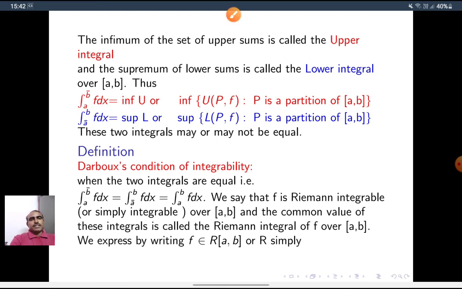So by definition, here is the Darboux condition of integrability. When the two integrals, the upper integral and the lower integral, are equal, then we can say that the function is Riemann integrable. Integral a to b bar f dx is equal to integral a bar to b f dx, which is equal to integral a to b f dx. We say that f is Riemann integrable, or simply integrable, over the closed interval AB, and the common value of these integrals is called the Riemann integral of f over AB. We express this by writing f belongs to R[a,b], or simply R.